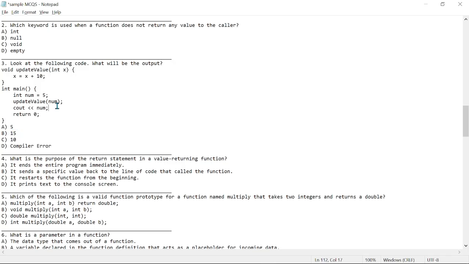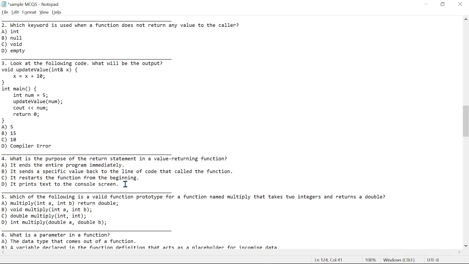But if we had passed this by reference, which is done by using your data type and then the ampersand, this tells our function the actual location of our variable, and by doing 5 plus 10, it would have updated what was inside the storage. So this can be a bit tricky if you are a beginner in programming.